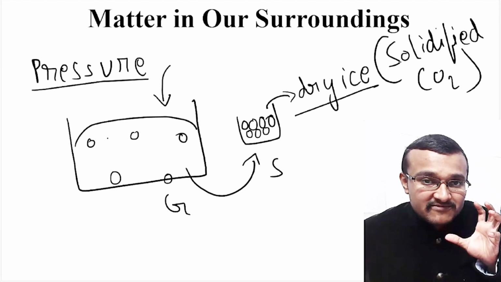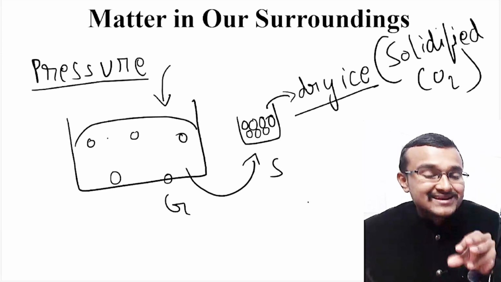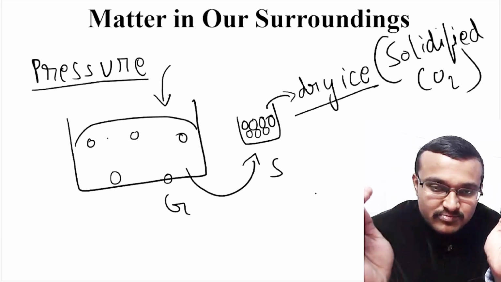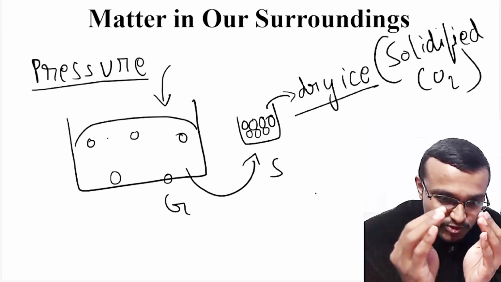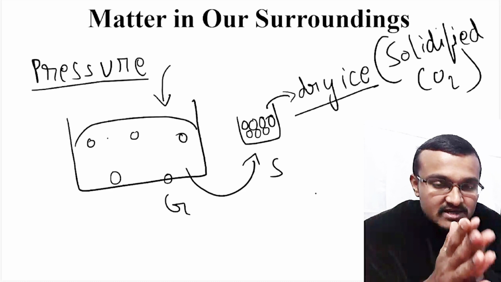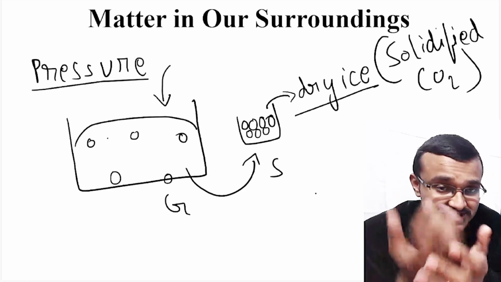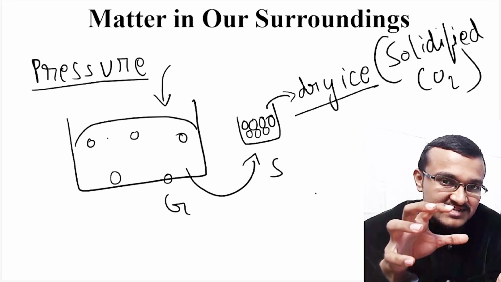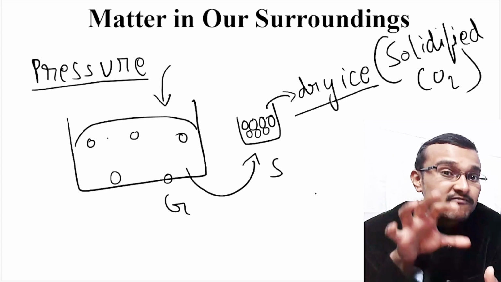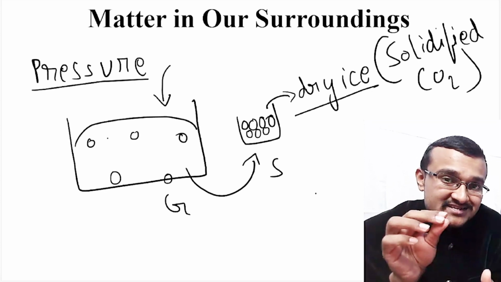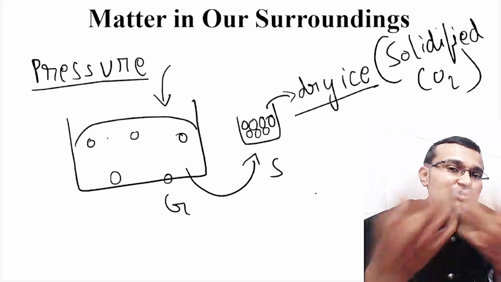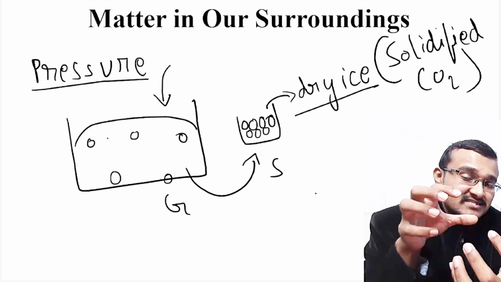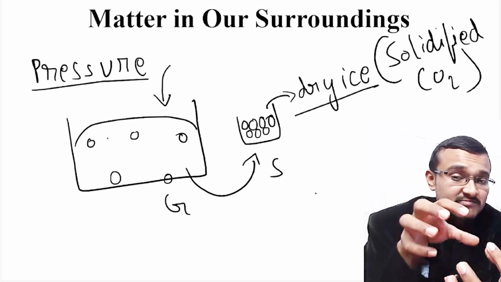This solidified carbon dioxide can be obtained only under high pressures. Only when you put more and more pressure will the carbon dioxide particles come closer to each other and form a solid state. Even in the LPG cylinders you use in your homes, a certain amount of pressure is applied so that the gaseous molecules remain in the form of liquid. Only when that pressure is released will the liquid be converted back to gas. So that's why it is known as liquid petroleum gas.